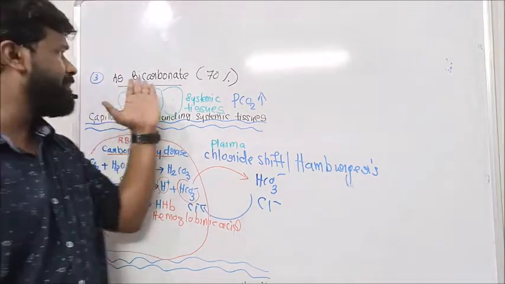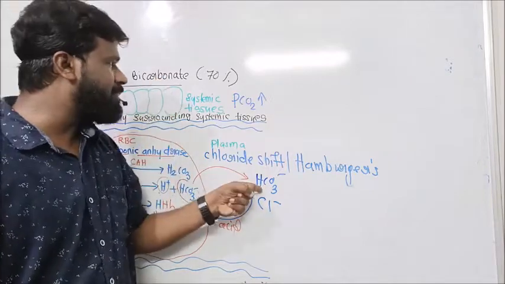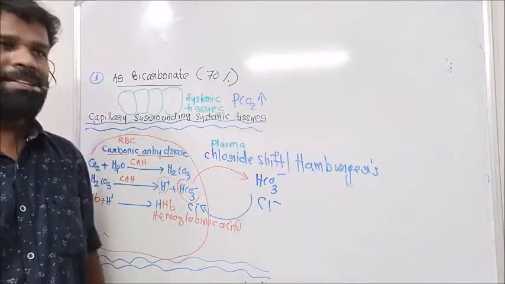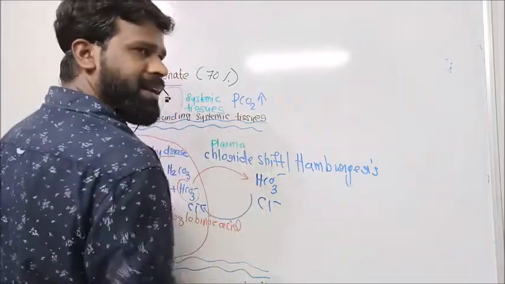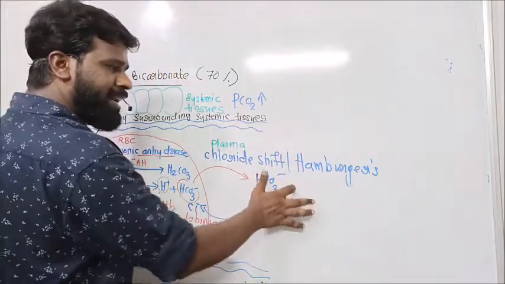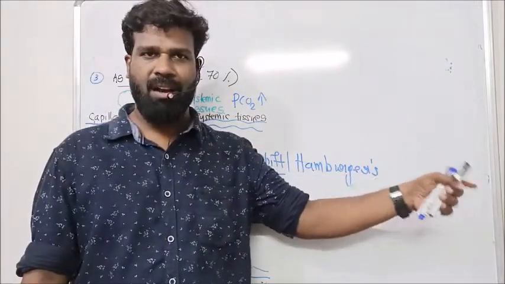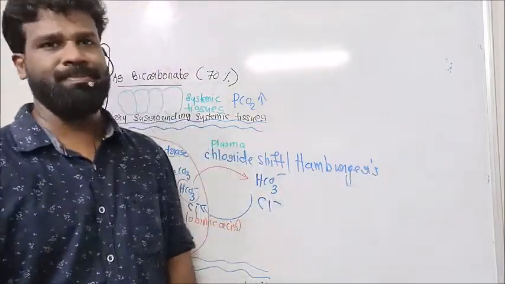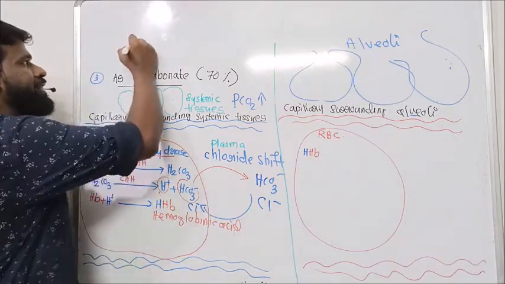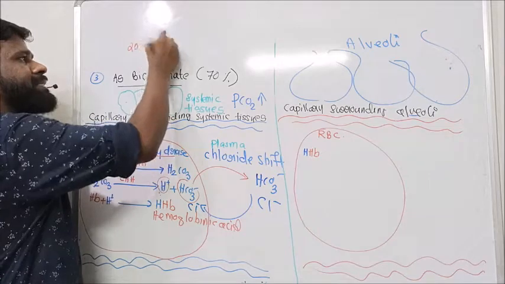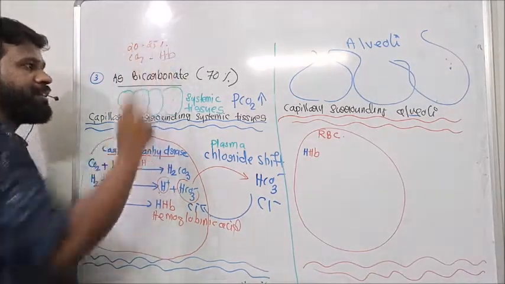So we know 70% of carbon dioxide is transported in the form of this bicarbonate through the plasma. So here this bicarbonate formed in the RBC is shifted to the plasma, and in the form of this bicarbonate, this carbon dioxide is transported to the capillary surrounding the alveoli. Then we already stated that about 20 to 25% of carbon dioxide is transported by hemoglobin.